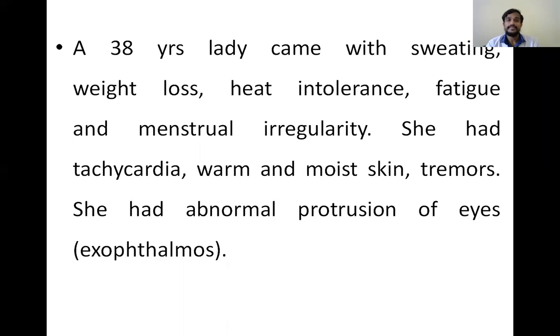If you see the case carefully, the age of the patient is 38 years. That means the disease may be one which occurs mostly in middle-aged females, because it is a 38-year-old female who came with the following symptoms. You can see all these symptoms, the tachycardia, warm and moist skin, tremors. And apart from that, you can see the abnormal protrusion of the eyeball, which is known as exophthalmos.